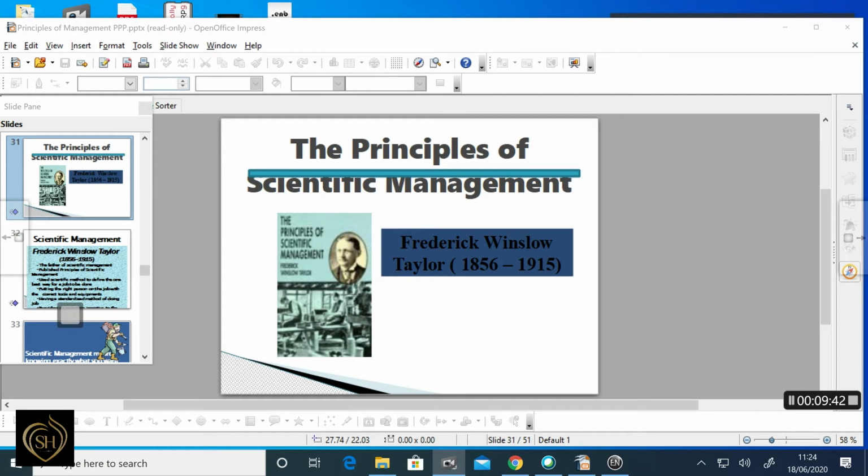The last one is fatigue study. When a worker is required to work continuously, his speed and his efficiency will be reduced. He becomes tired and needs rest. Fatigue study finds the time when workers on a job will become tired and need rest, and the time of rest is also fixed.